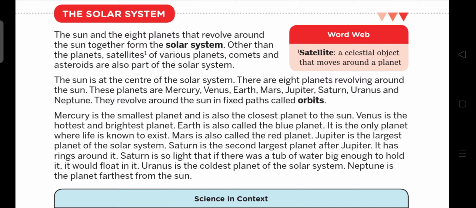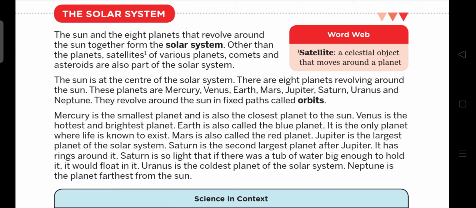Saturn is so light that if there was a tub of water big enough to hold it, it would float in it. So the weight of Saturn is very light. It is very light weighted.